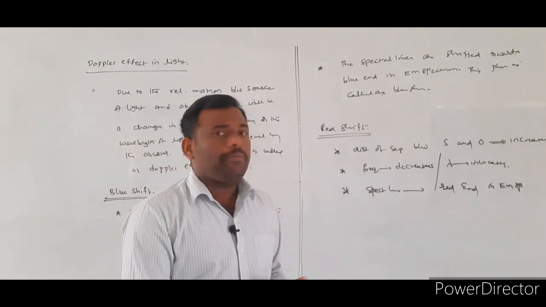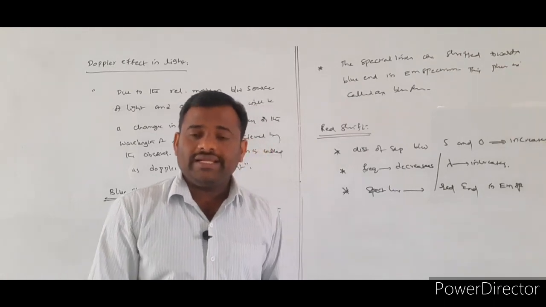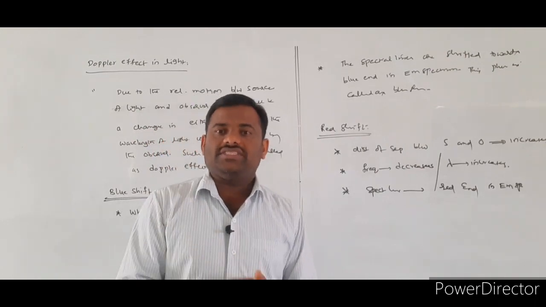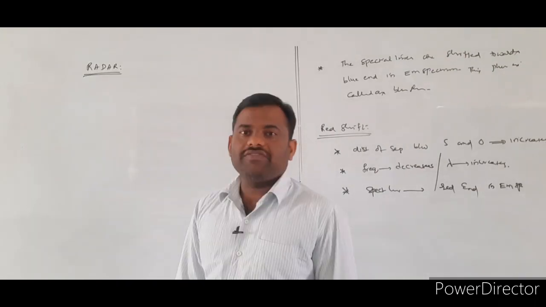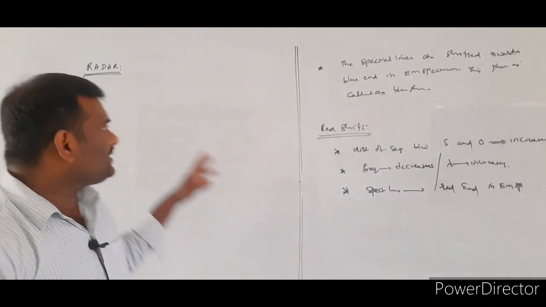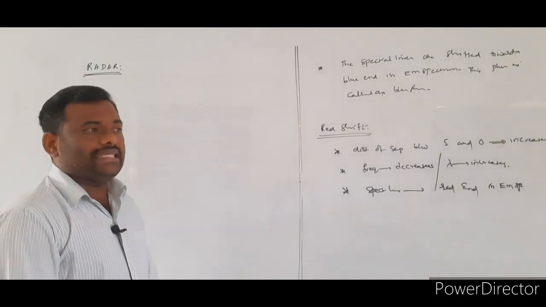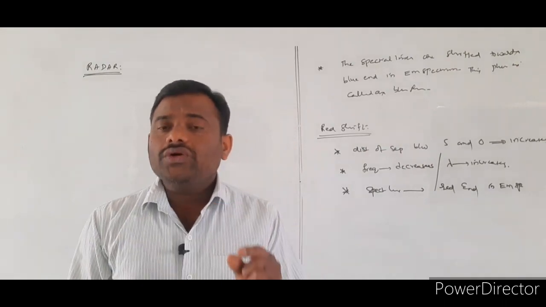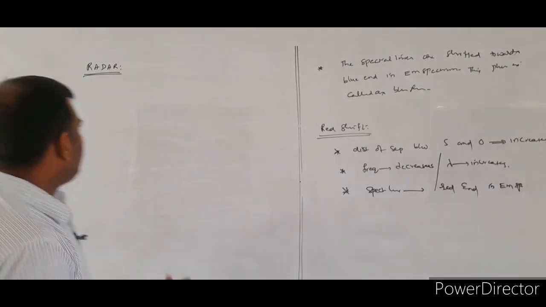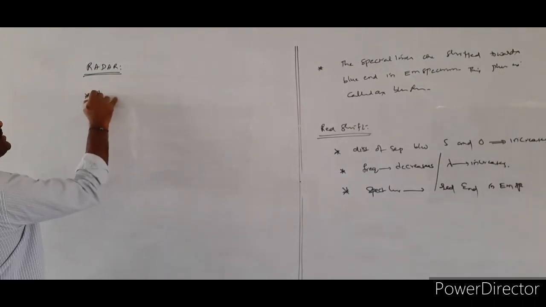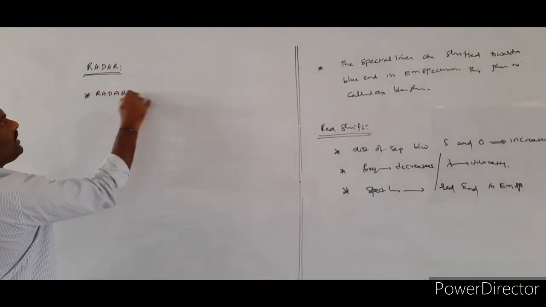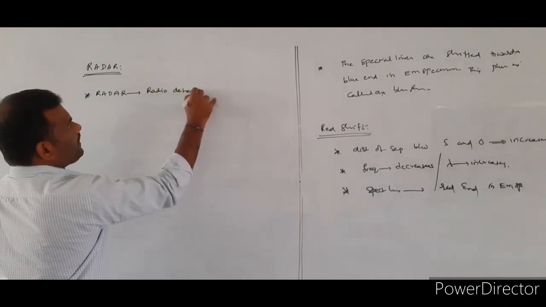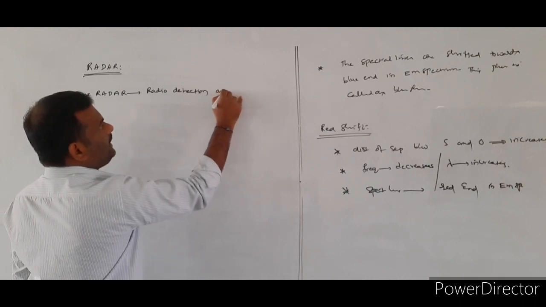So what are the applications of the Doppler effect in light? The Doppler effect in light is used in the radar system. What is radar? The full form of radar is radio detection and ranging.